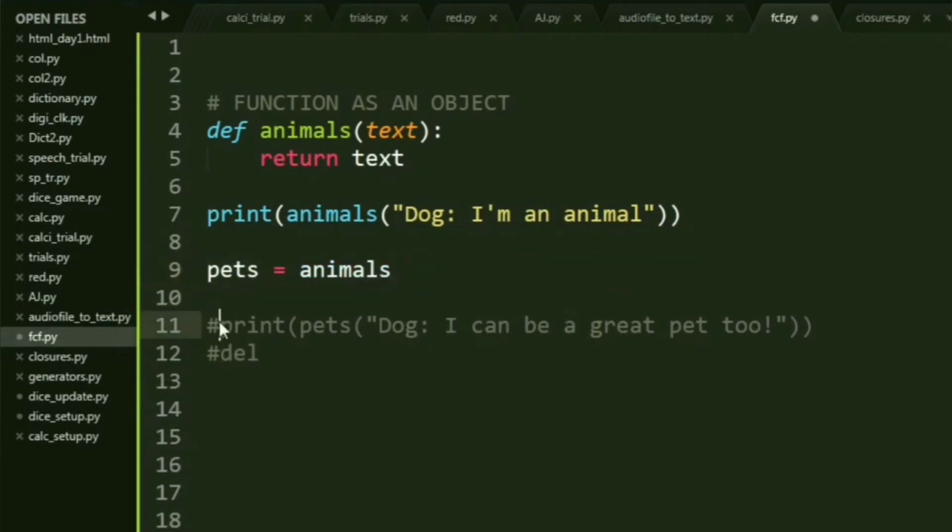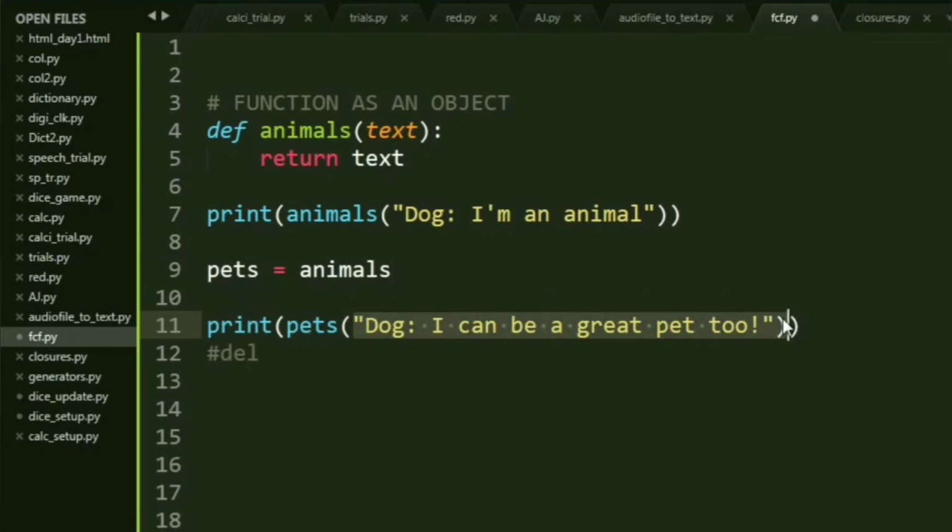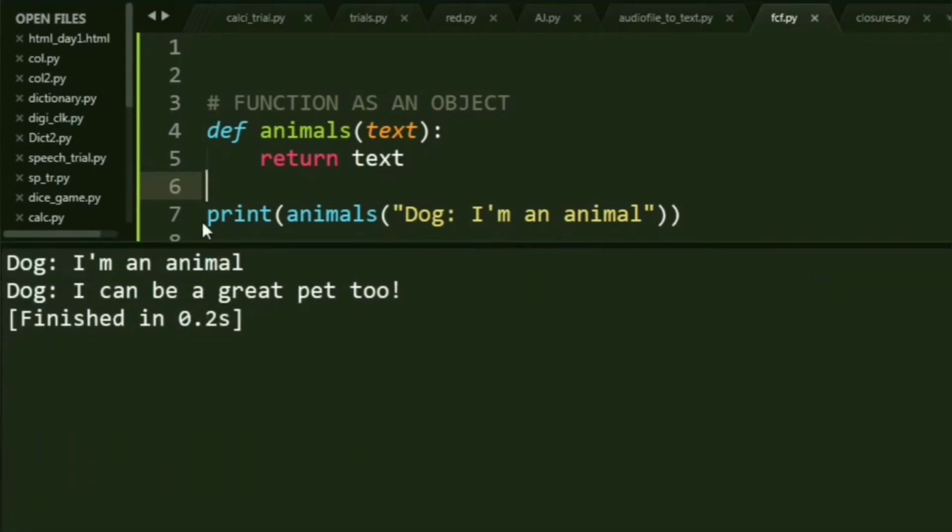Now, since the variable pets becomes a function itself, if you call pets and give a parameter to it, it becomes equal to calling the function animals again. So if you call the function pets, it will basically go up to animals and return the text. Let's run this and check it out. Okay, you can see what's happening. The first time you print the normal main function, that is animals, and the second time after assigning it to pets, you can call pets as a function too.